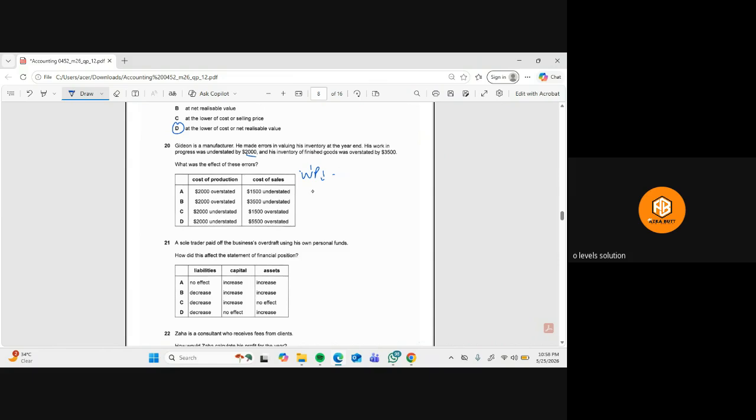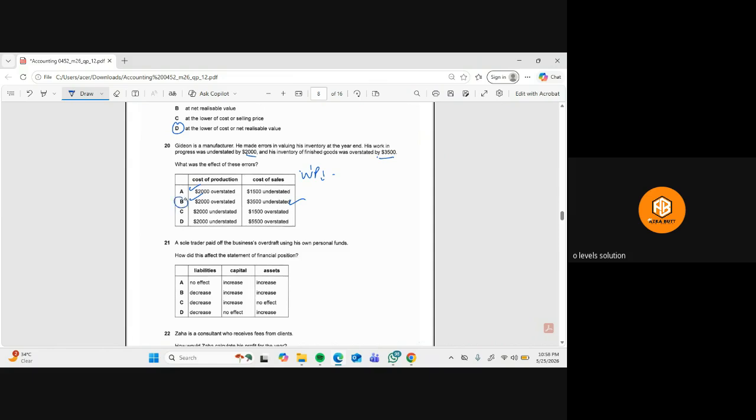So it means that the cost of production will be overstated by 2,000. Then if you see error 2, finished goods inventory overstated by $3,500. So closing inventory reduces the cost of sales. So if the closing inventory is overstated, it means that the cost of sales becomes too low. So the cost of sales will be understated by 3,500.